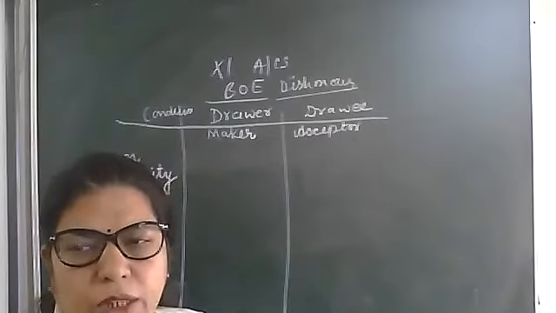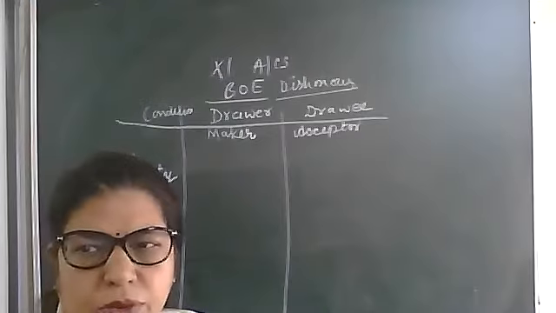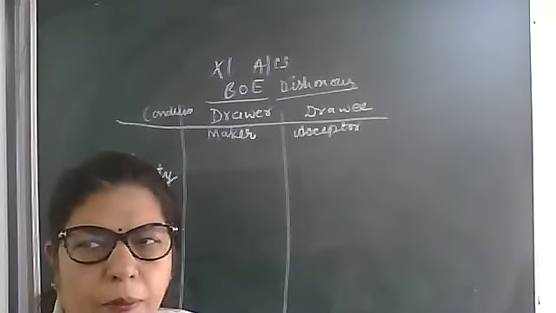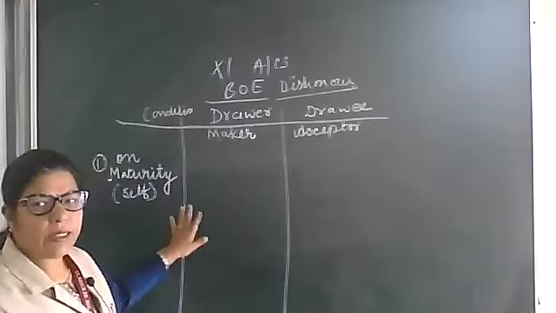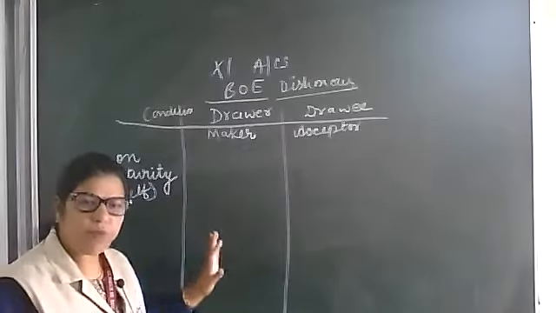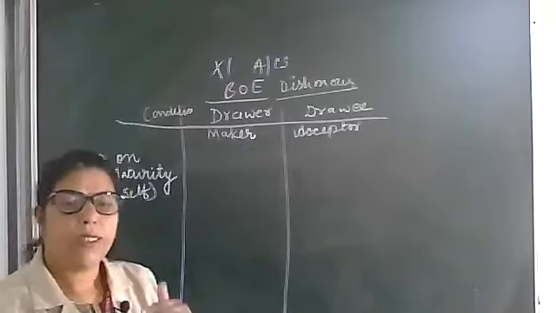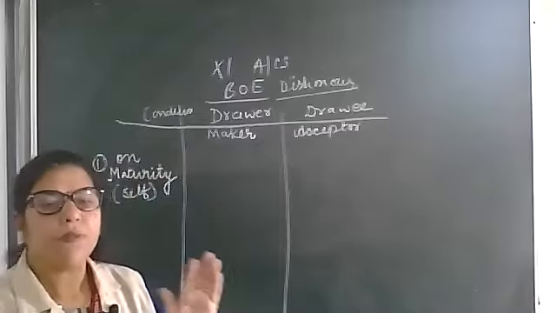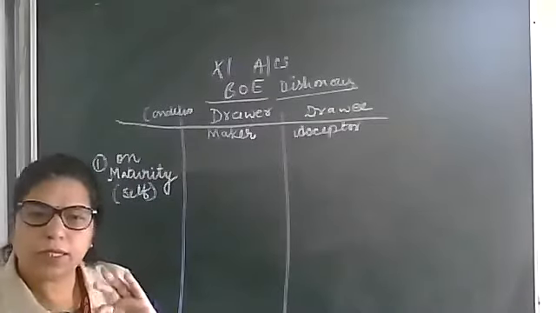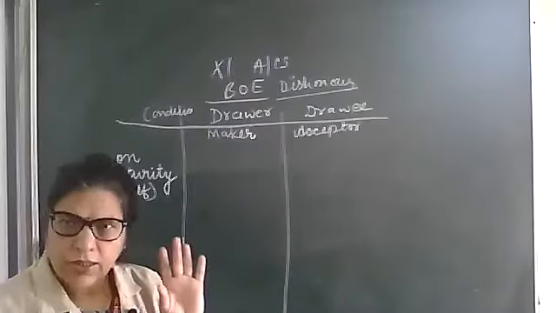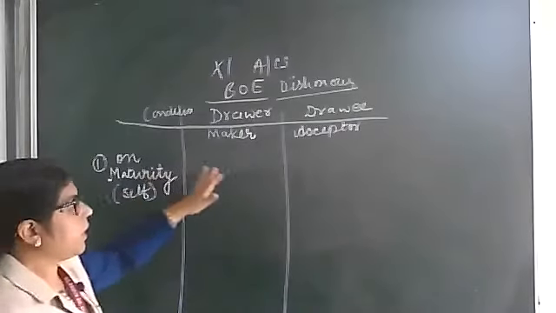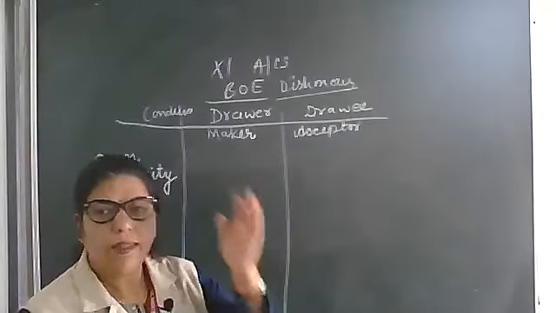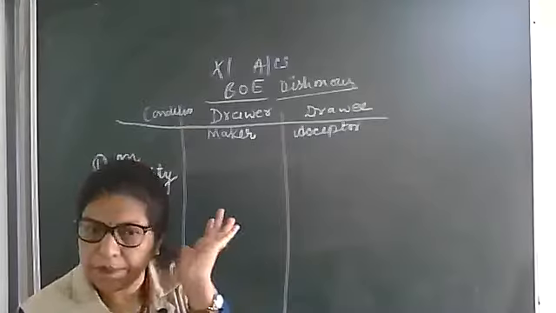Don't worry, I am going to tell you. Self means the bill is kept by the drawer till maturity with himself. On maturity, he will contact the drawee and tell him about the bill.